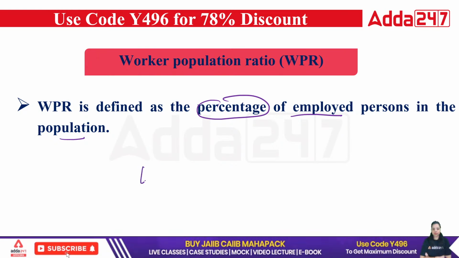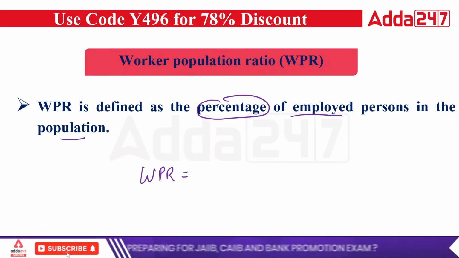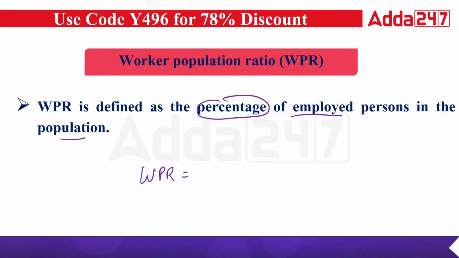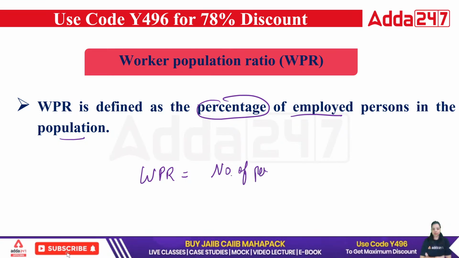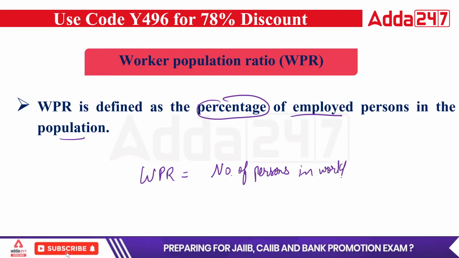So how to calculate the worker population ratio, WPR? First you have to count the number of persons who are employed, that is, the number of persons in the workforce. Workforce means only category 1 people.